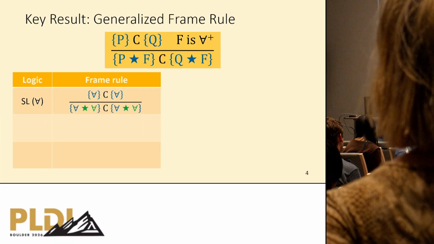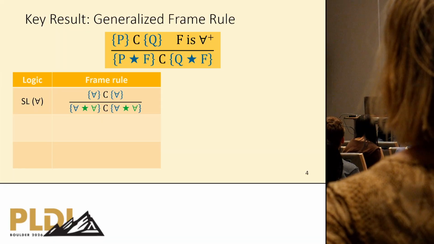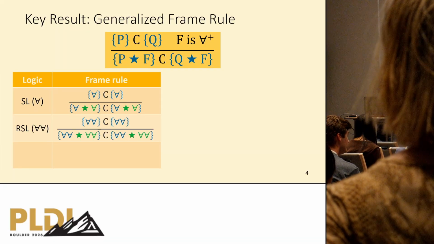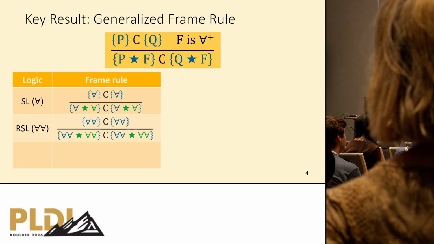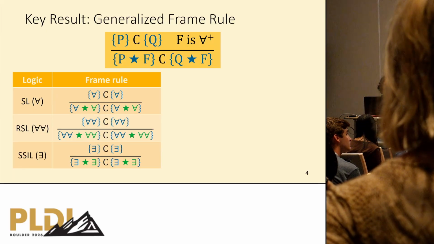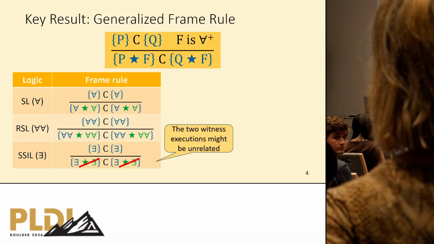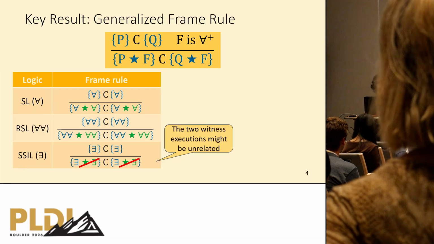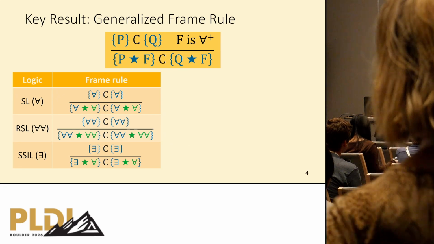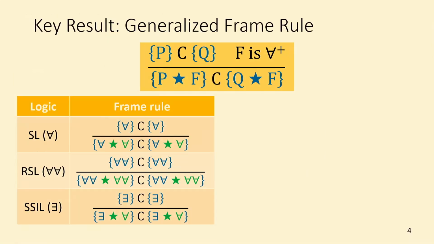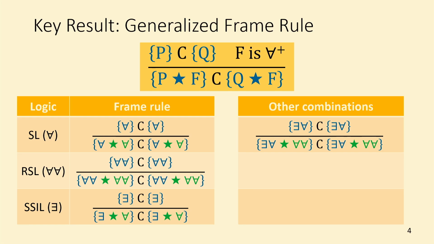That is, said concisely, we obtain the separation logic frame rule by framing one universal quantifier. We obtain a frame rule similar to RSL for two universal quantifiers. For SSIL, we don't frame with an existential because the two witness executions might be unrelated. This is a bit technical. The important part is we obtain the SSIL frame rule by framing one universal quantifier, which is exactly what our frame rule allows us, which is what I meant that this is not a big restriction. However, as I said, we go beyond existing frame rules.